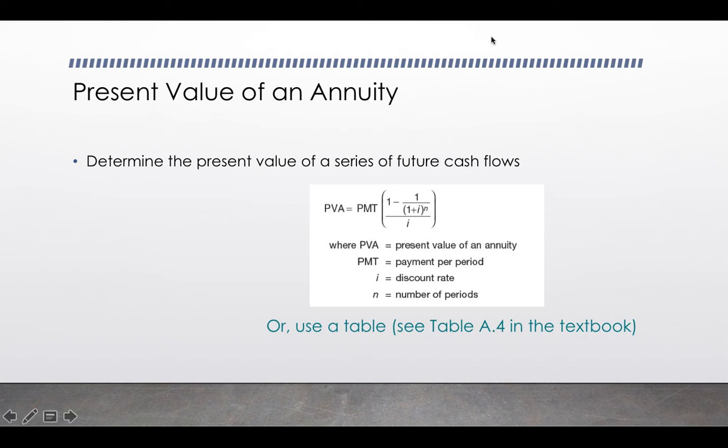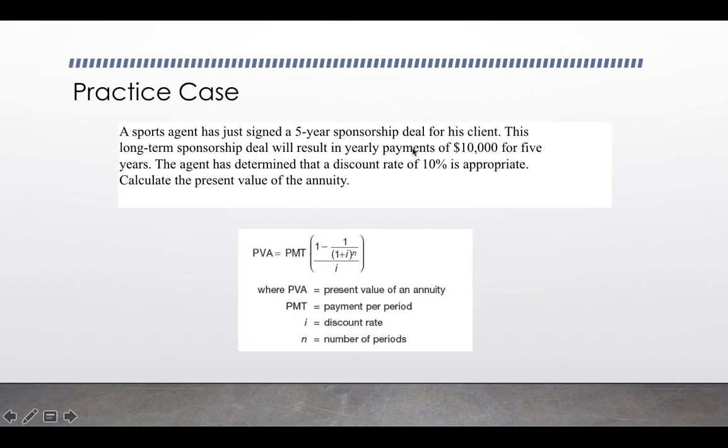So here you can see we have a new formula, right? We have PVA, which again is present value of an annuity, is equal to our payment times our multiplier, which in this case is quite a process to get to, but the key pieces of information we need are the discount rate and the number of periods. So same information really that we needed in order to assess present value of a dollar. So let's look at another example here.